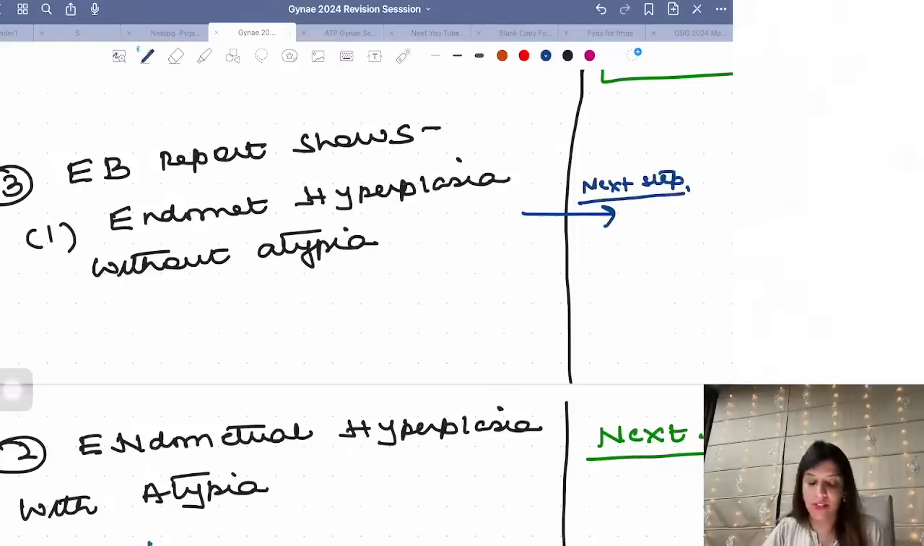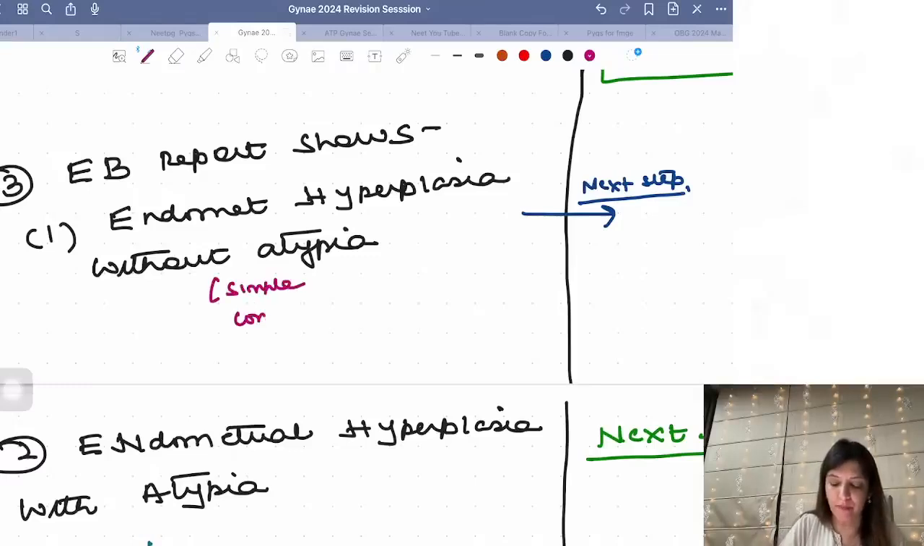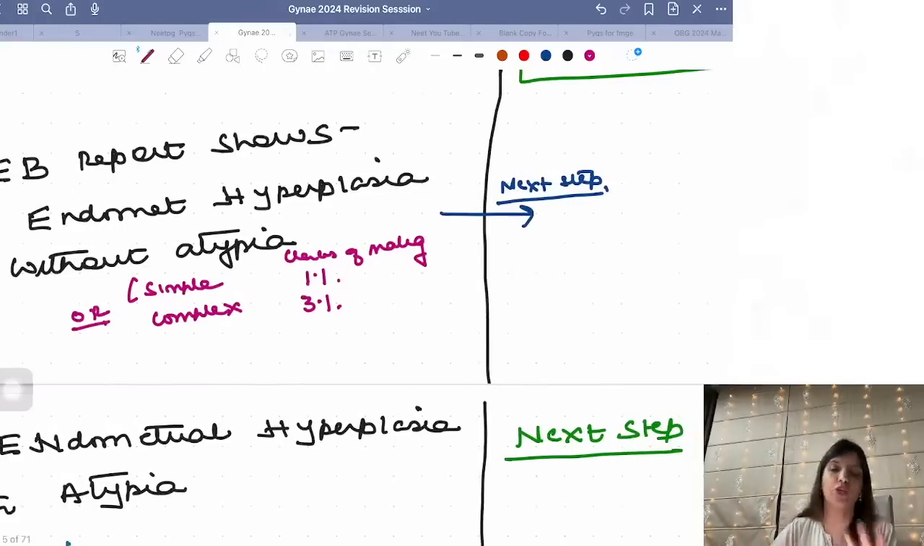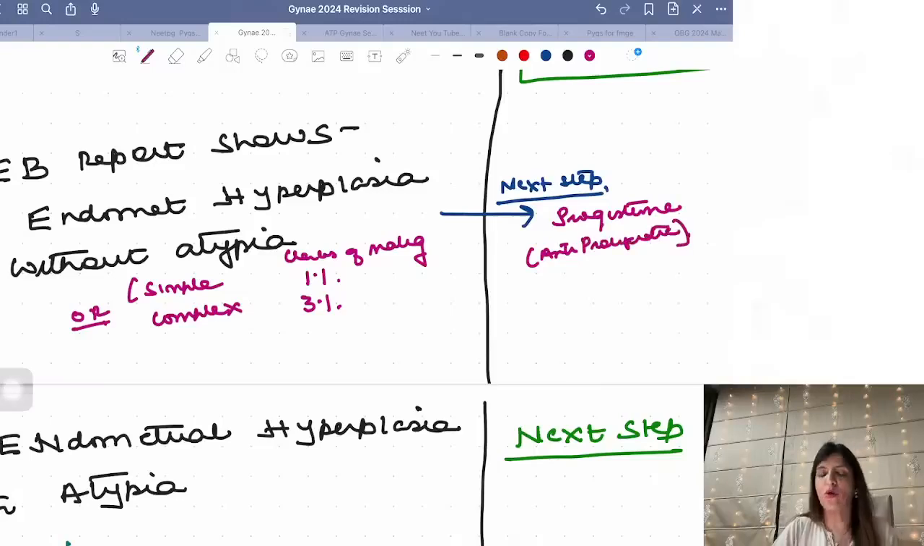Endometrial biopsy report is telling you that there is endometrial hyperplasia without atypia. Endometrial hyperplasia without atypia can be simple or it can be complex. If it is simple, then the chances of malignancy are 1%, and if it is complex, chances of malignancy are 3%. Very low chances of malignancy. So, if there are very low chances of malignancy, am I going to do hysterectomy? No. I am going to give her a drug which has anti-proliferative action. Right? So, I am going to give progesterone. Clear to all of you?